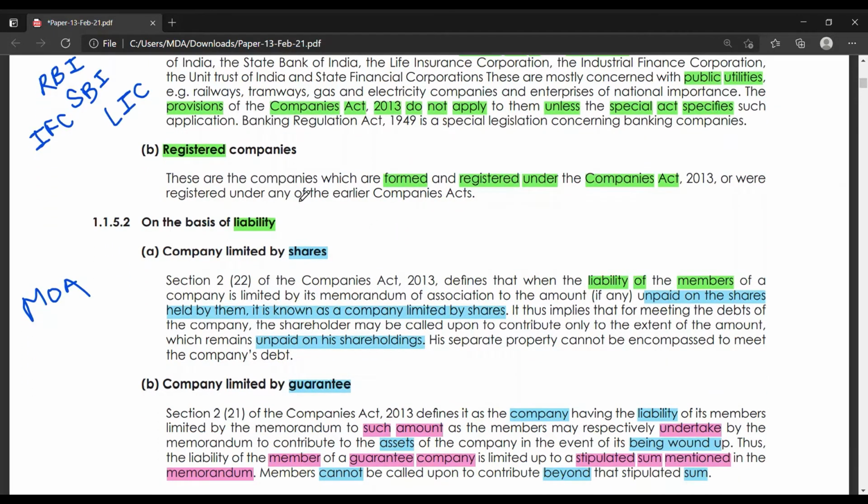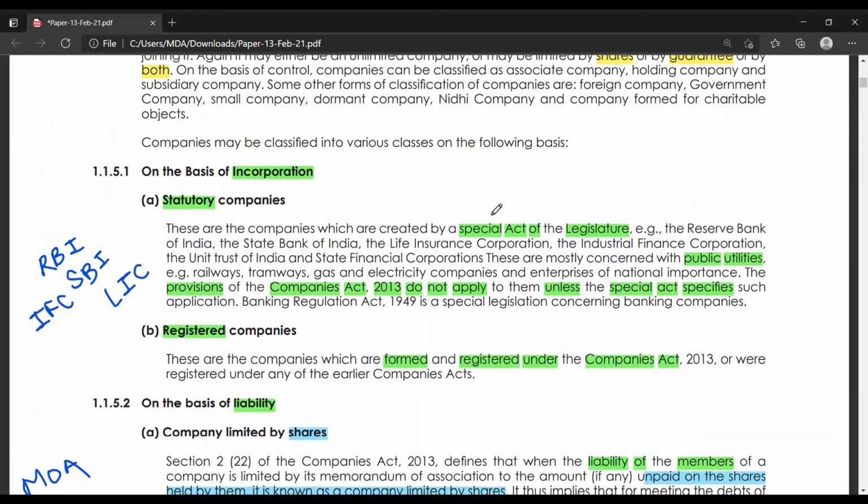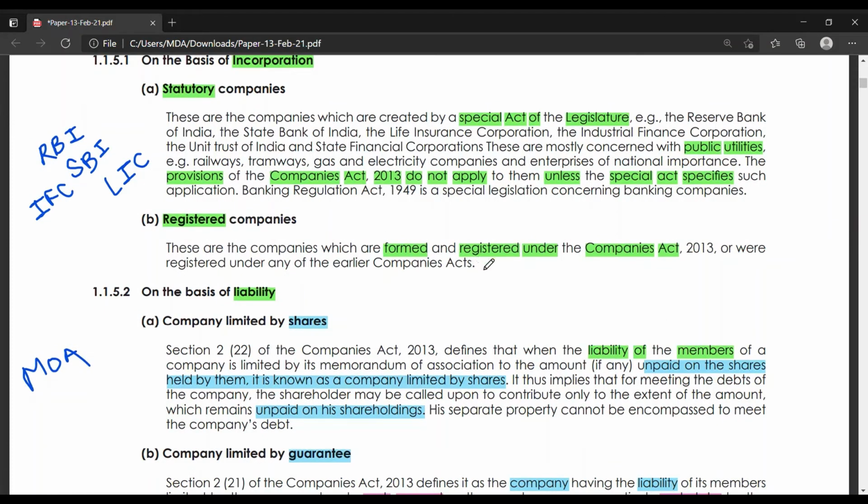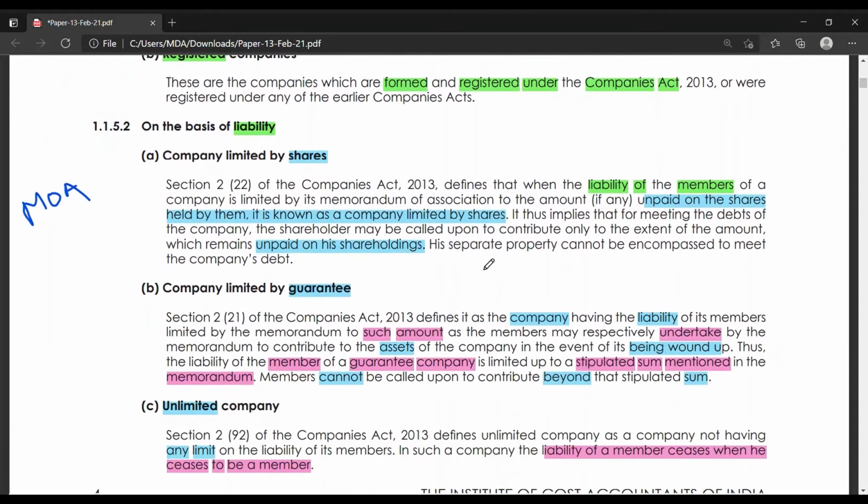Registered companies are companies which are formed and registered under Companies Act 2013 or any previous Companies Act. So in incorporation we have two types, statutory and registered. Statutory means any special act of legislature like RBI, LIC, SBI, and Companies Act provisions will not be applied unless it's specified. Registered company means it's formed or registered under Companies Act 2013 or any previous Companies Act.